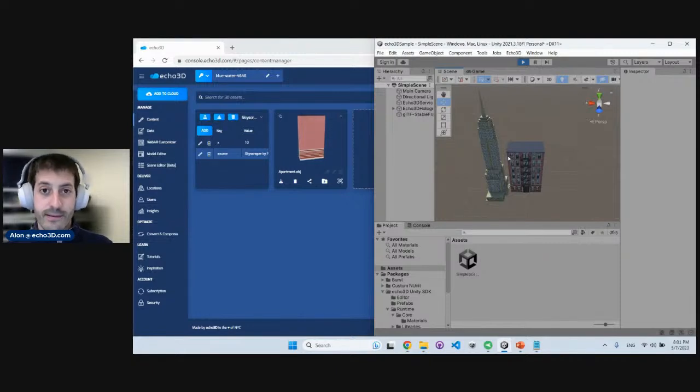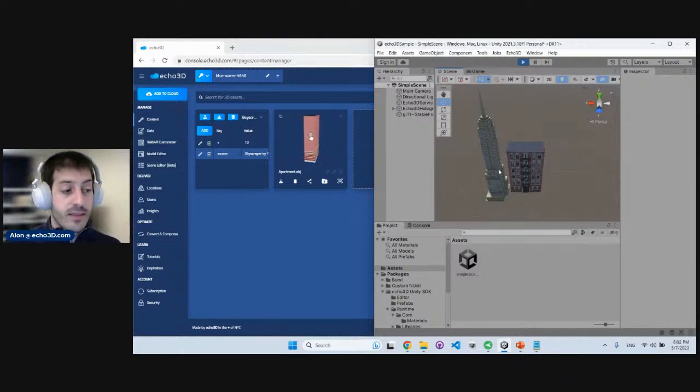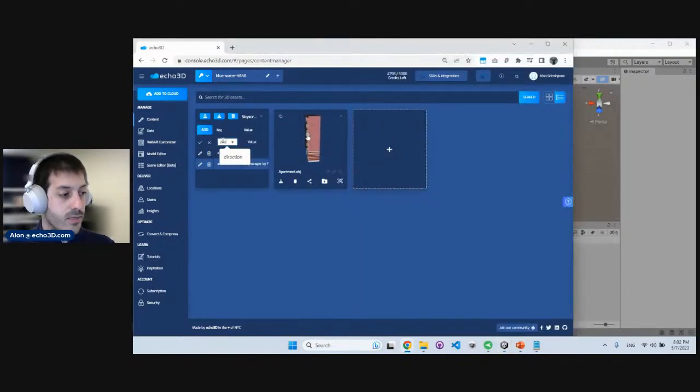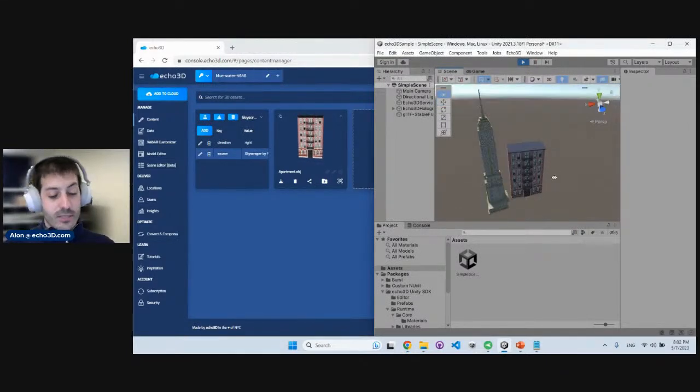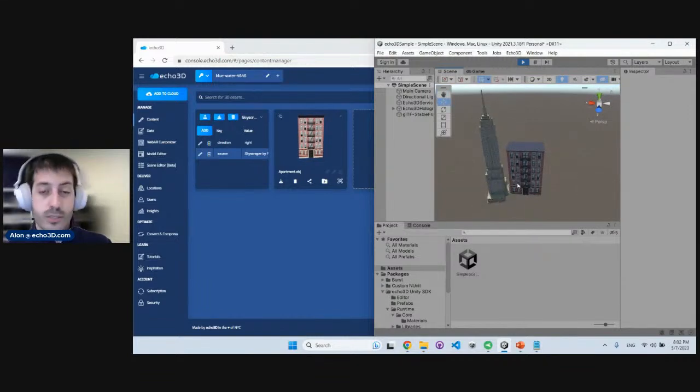And that's great because I can build an application and change it in real time. And if tomorrow something isn't working, I can change that too. So real-time updates is a really, really powerful thing. And that's the power of the cloud in the palm of your hand, that you can actually affect how the application is structured. Let's say we want to animate the model suddenly. We've built the app, but we really want this model to animate. We can do that right here. Let's do something like direction equals right. Bam, suddenly it starts to rotate in real time. How cool is that? So again, this is the power of the cloud, allowing you to push updates to your assets literally in just a few clicks.